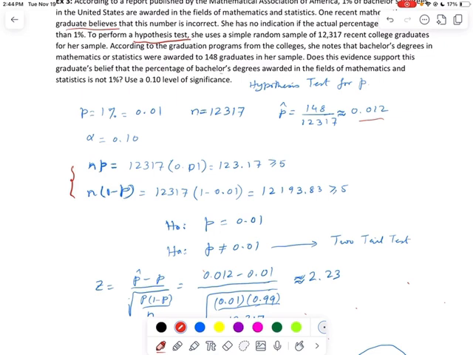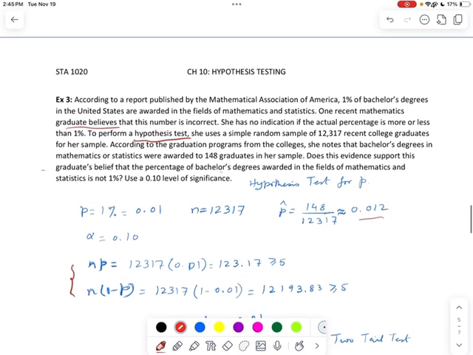And also, this suggests over here, does this support... somewhere here I saw the word that it's different. Okay, statistics is not 1%. So see, not equal to and not equal to.